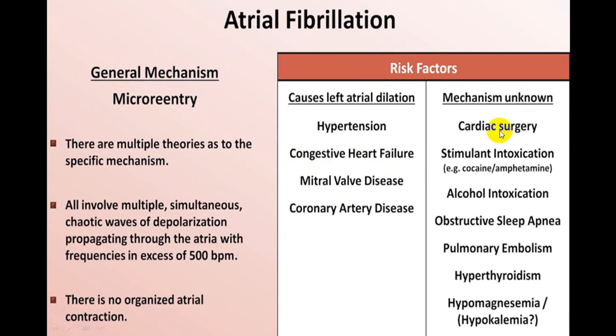And these are the conditions where we don't know the mechanism: cardiac surgery, certain drugs, particularly cocaine and amphetamine, alcohol intoxication, obstructive sleep apnea, pulmonary embolism, hyperthyroidism, hypomagnesemia and hypokalemia. Even in hyperkalemia, you cannot identify why they develop atrial fibrillation. So we'll be discussing this in the chapter on atrial fibrillation.